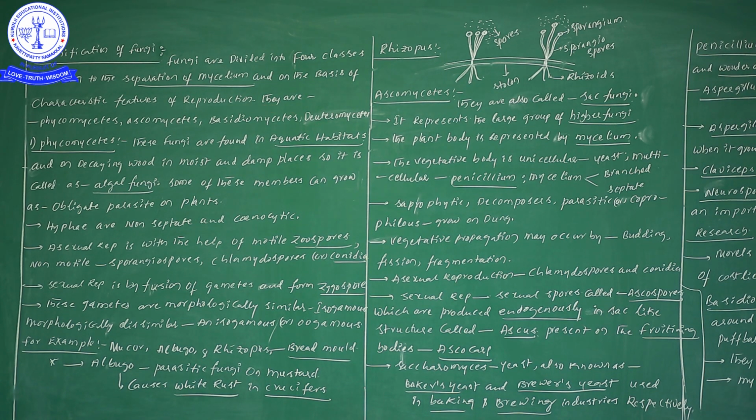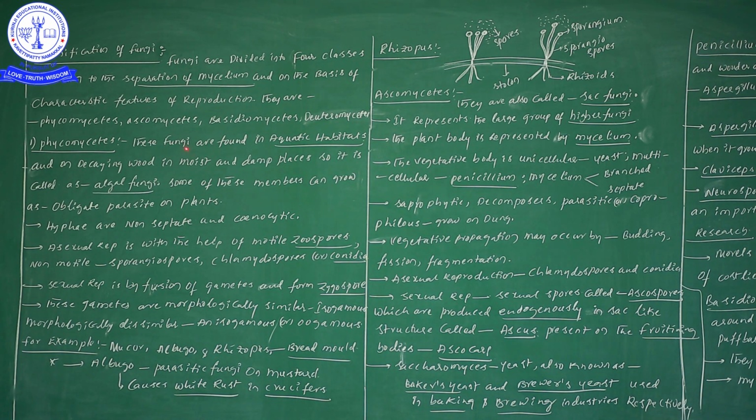One more time: Phycomycetes, Ascomycetes, Basidiomycetes, and Deuteromycetes. Let us start learning with Phycomycetes. These are the four classes: Phyco, Asco, Basidio, Deutero. Now the first one is Phycomycetes.